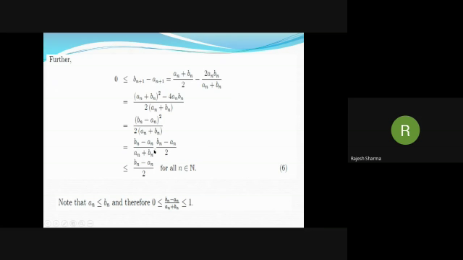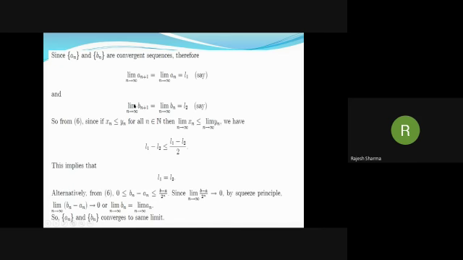Now, in this first term, Bn minus An is non-negative and An plus Bn is greater than or equal to Bn minus An. So this term, (Bn minus An)/(An plus Bn), is less than or equal to 1. So ultimately, we have this inequality: Bn+1 minus An+1 is less than or equal to (Bn minus An)/2. Now we can take the limit on both sides, as n goes to infinity: the limit of Bn+1 minus An+1 is less than or equal to the limit of (Bn minus An)/2.